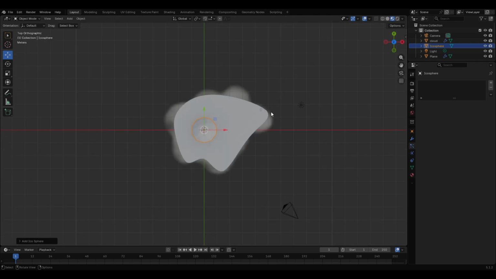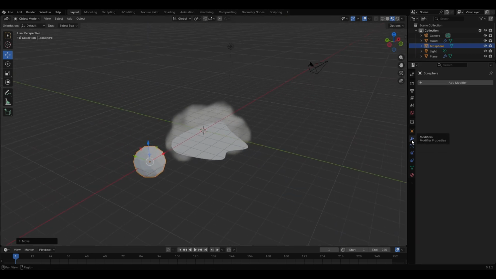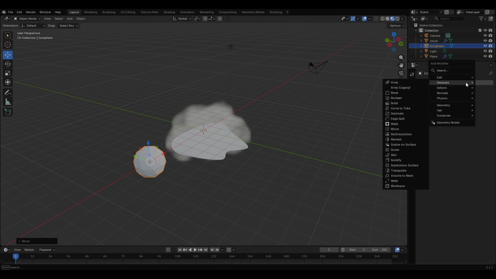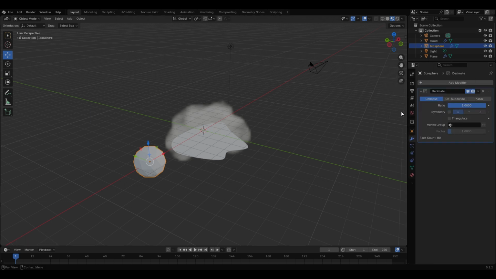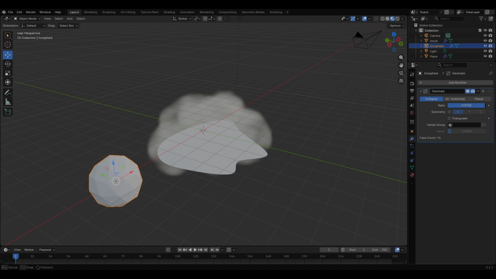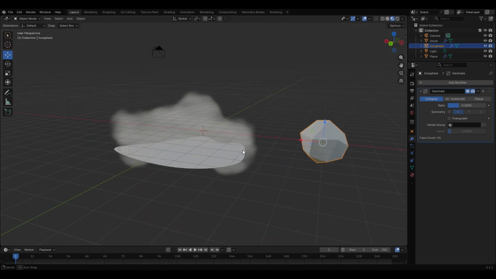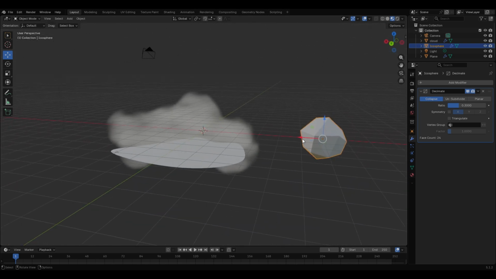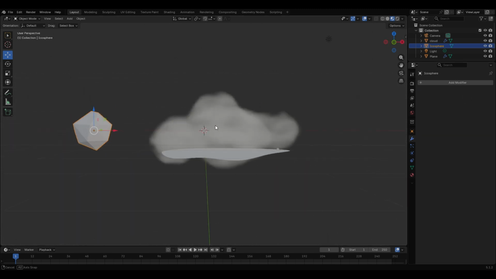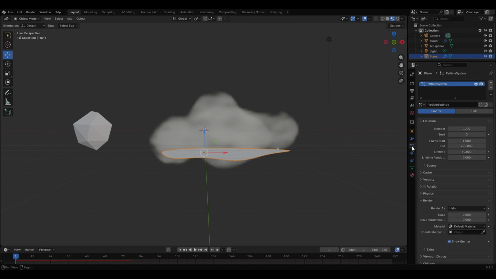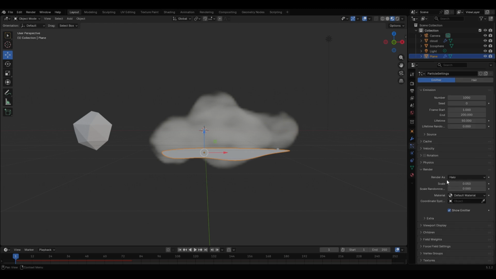So add an icosphere. Just move it to the side and add a decimate modifier to it. We need to reduce the poly count of the icosphere so that we don't get performance problems later. Apply the modifier. And now we need to add the icosphere to the particle system.